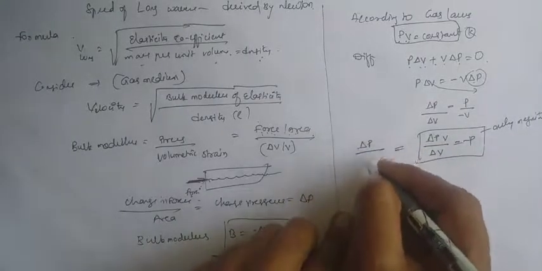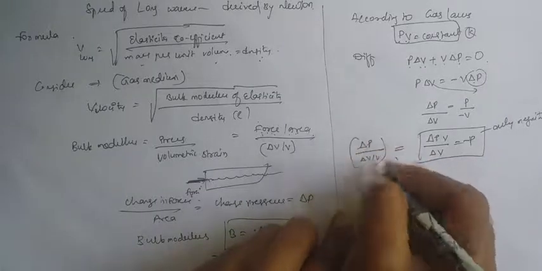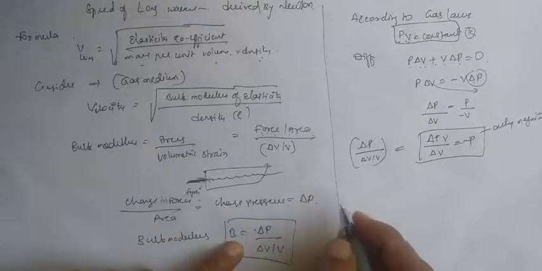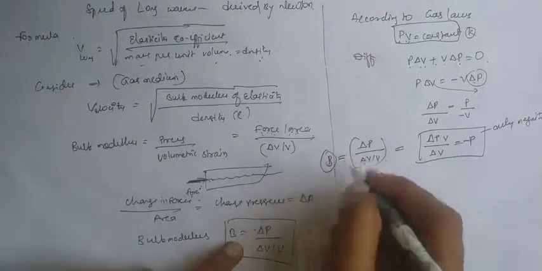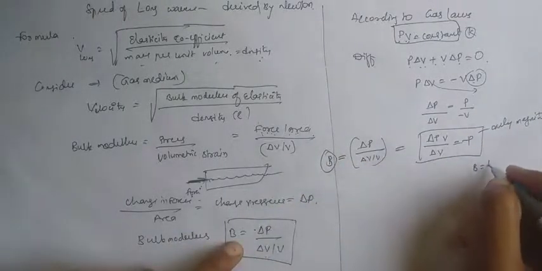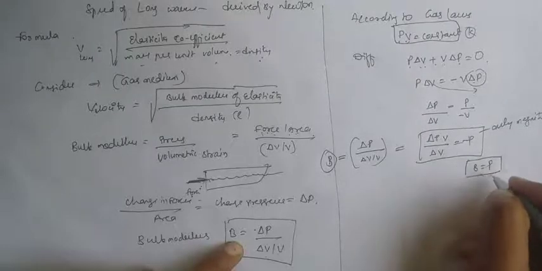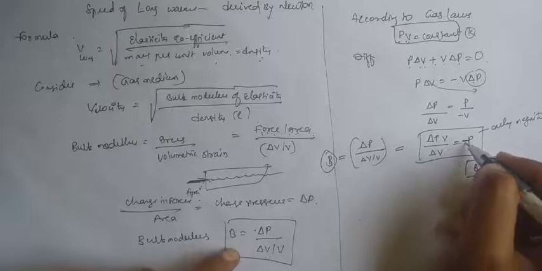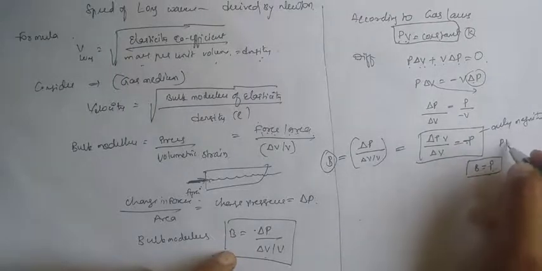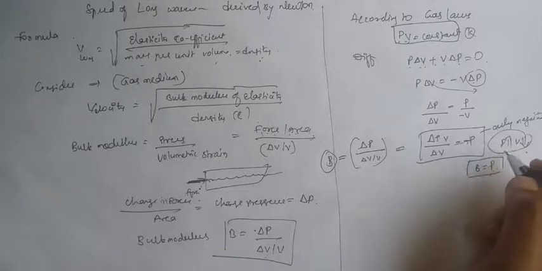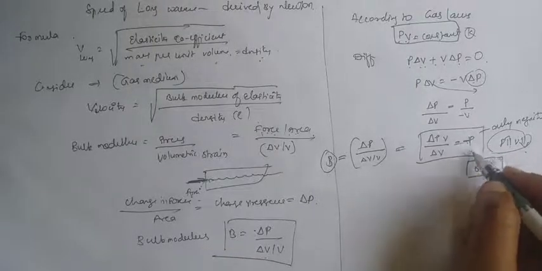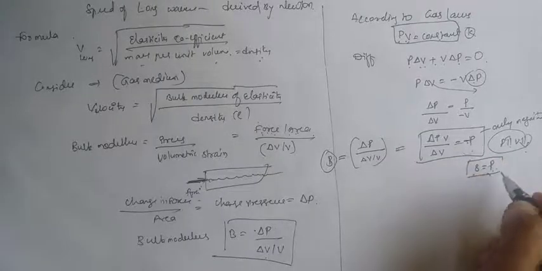Delta P by delta V by V. We already know that delta P by delta V by V is the bulk modulus, B. So here B is equal to P, that is, bulk modulus B is equal to pressure P. Here we are not considering the negative sign, because when pressure is increasing, volume is decreasing. So we are not taking any direction, only magnitude. That's why B is equal to P.